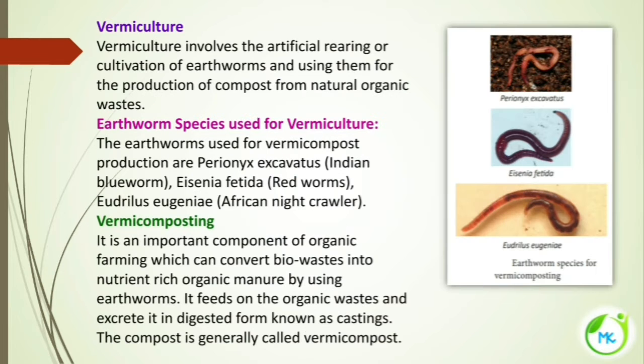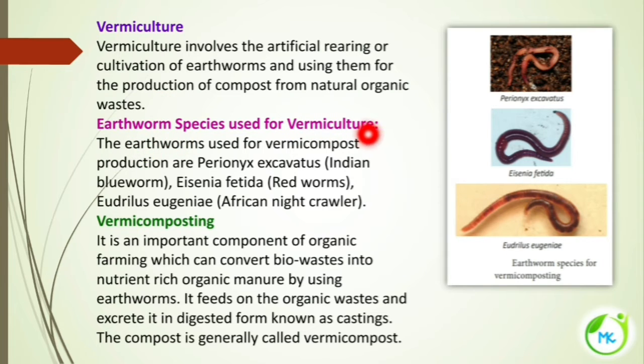So what is vermitechnology? They use earthworms for the process of making humus or fertilizer with the help of the earthworms. So you can also call it compost. The decaying process is done with the help of earthworms. Vermiculture involves the artificial rearing or cultivation of earthworms and using them for the production of compost from natural organic waste.